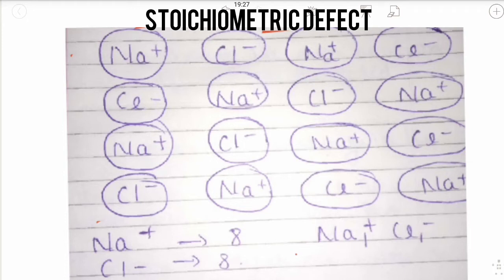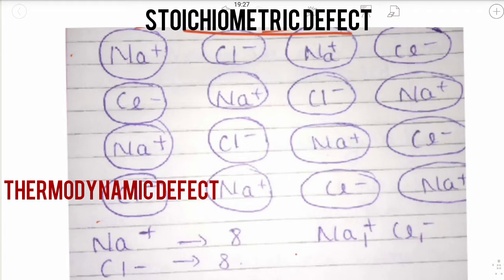Point defect is mainly classified into three types. The first type of point defect is stoichiometric defects. Stoichiometric defects are also known as thermodynamic defects. Let us understand what a stoichiometric defect is.